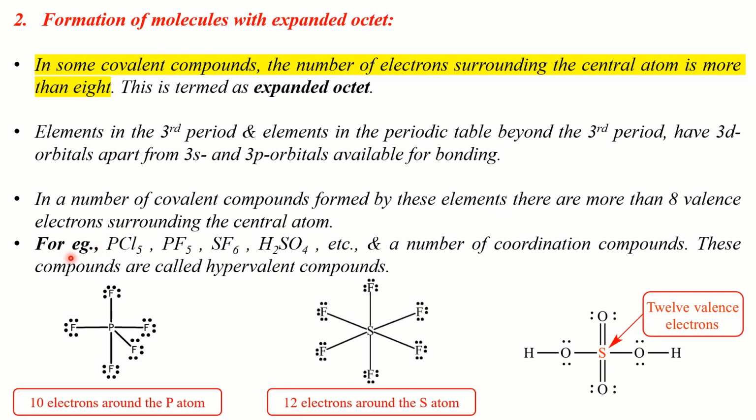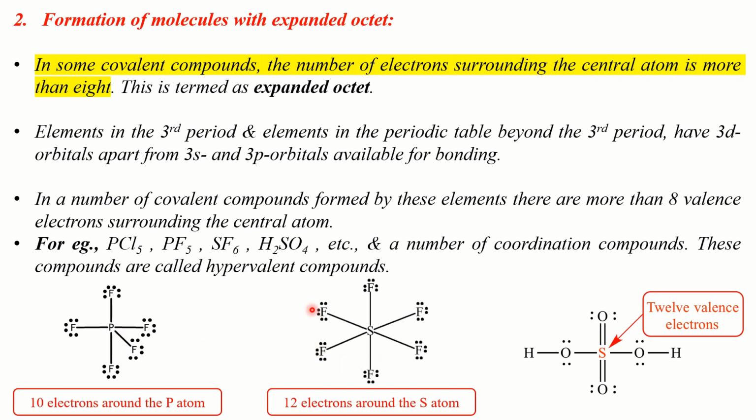Examples of compounds formed by elements belonging to the third period and beyond are PCl5, PF5, SF6, H2SO4 and so on, and a number of coordination compounds. You'll be learning about this in detail when you study +2. These compounds are called hypervalent compounds. Here we have taken the example of PF5. You can see that there are 1, 2, 3, 4, 5, 6, 7, 8, 9, 10 electrons around the phosphorus atom. So this is a hypervalent compound with expanded octet.